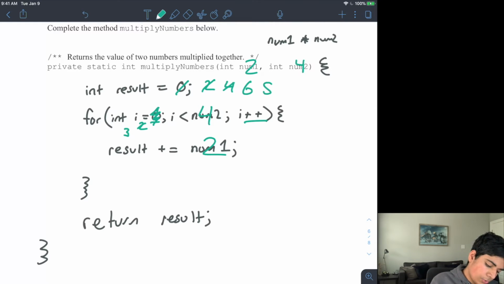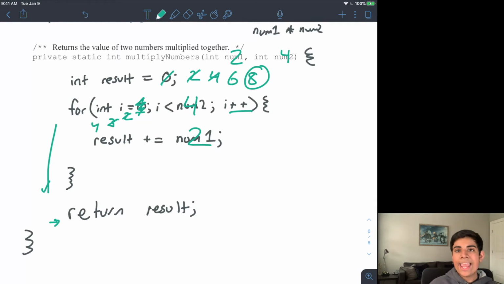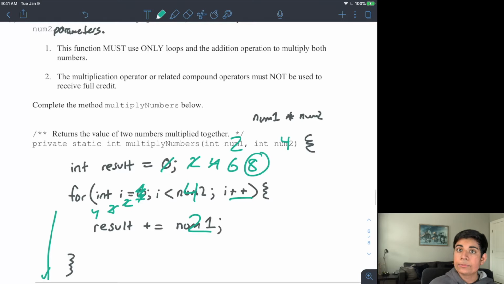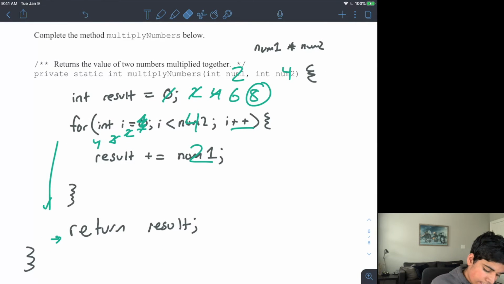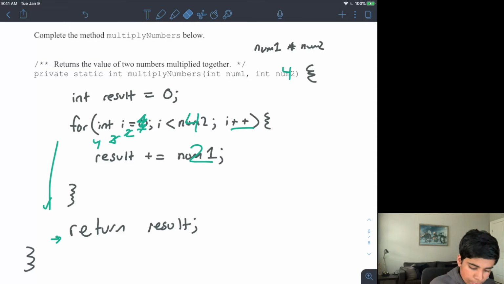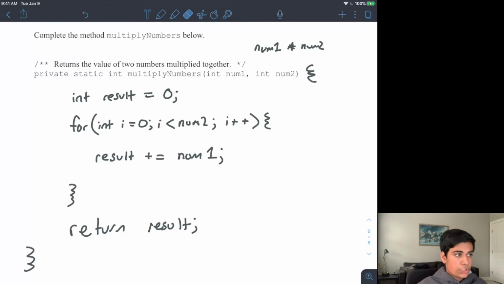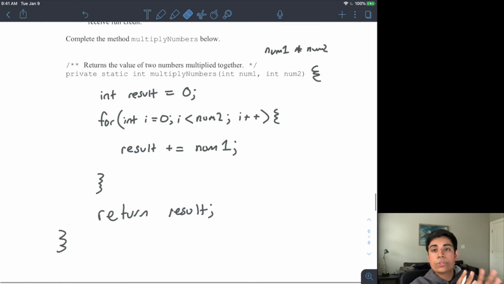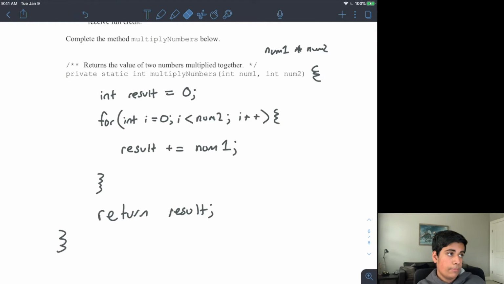Yes. So I add 2 to my result, and then I increase my counter to 4. Is 4 less than 4? It is not, so my loop ends, and I return my result, which is 8. 8 is indeed 2 times 4. So that is the correct solution. Now, if you did this with a while loop and it comes to the same result, it's also okay. A for loop, though, would be a little bit more concise for this particular scenario. So that there on the screen is the result for this particular function. And this one is much easier than the next one.